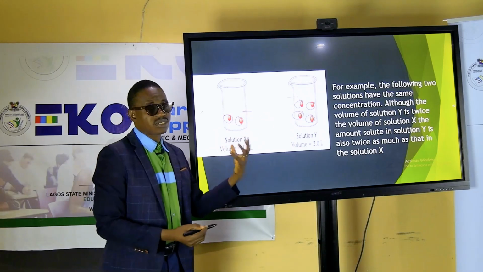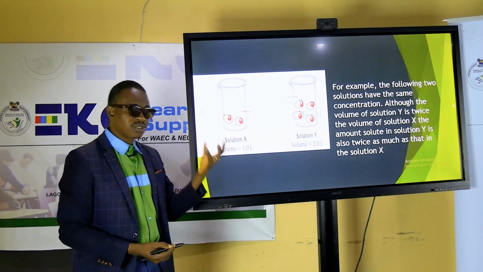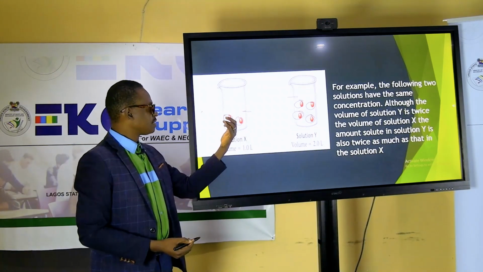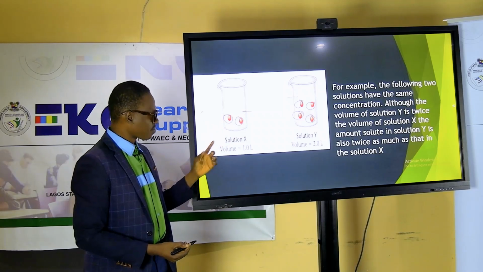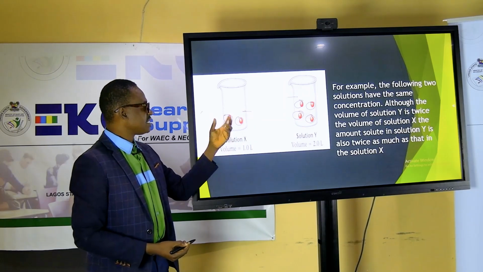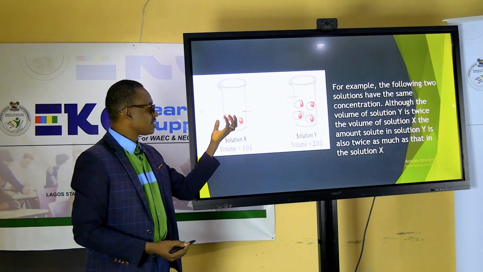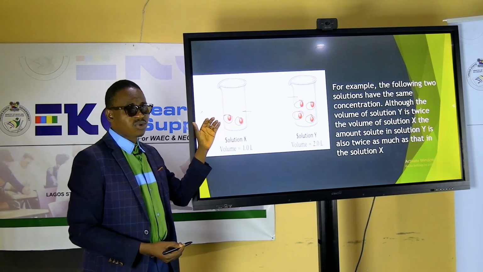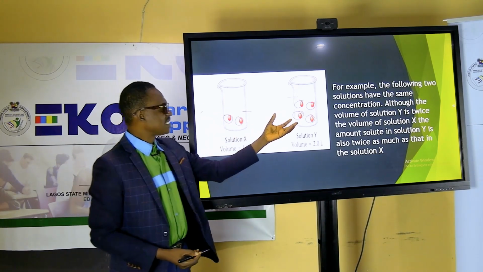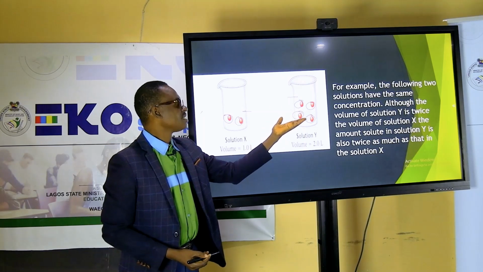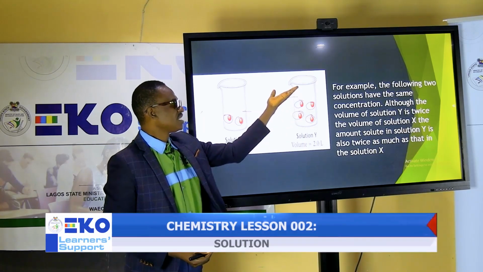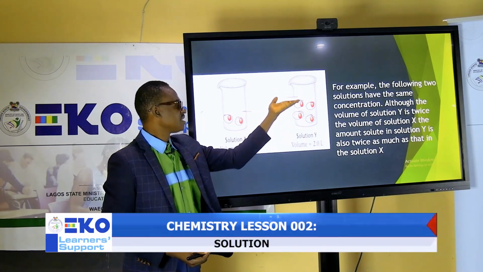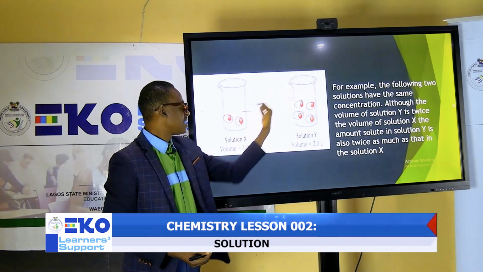What happened to the concentration of the solution? Something will have happened. This particular solution, in this particular case, is more concentrated. Why? Because the volume is lower in terms of water being added. Why in this particular case? Yes, the water, which is the solvent, is higher than this.